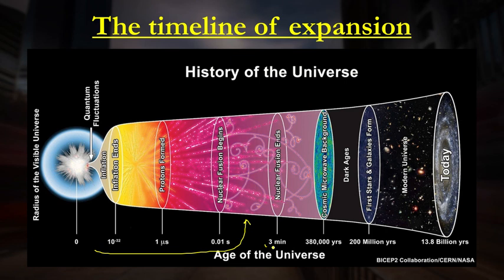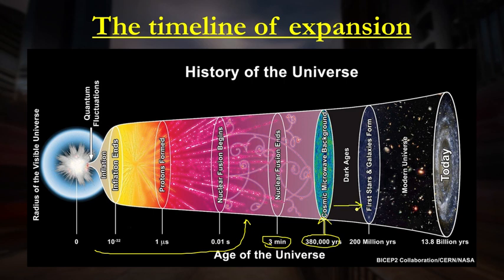At 3 minutes, we began to see fusion of basic nuclei forming the isotopes of hydrogen and helium. At 380,000 years, that's the remnants of the cosmic microwave background. So just radiation of all that energy being released with the formation of the basic atom.